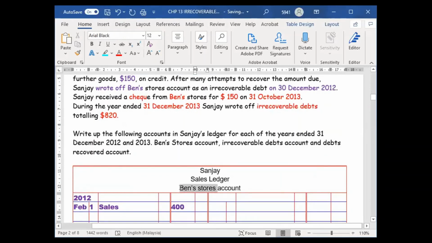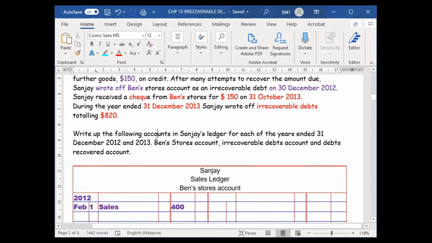Whenever you sell, trade receivable increases, and when it increases, I record it on the debit side. The other account is sales, which will be credited. But now we are doing the trade receivable account, so it will be debit 400.